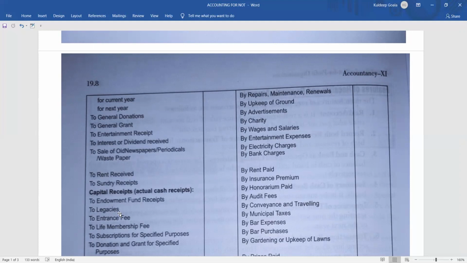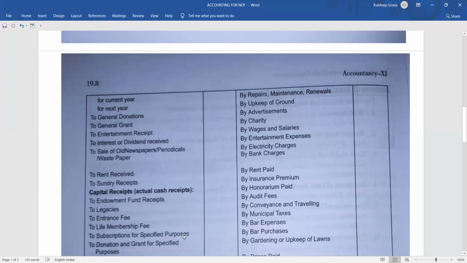In the same way, clubs and non-profit organizations also receive this type of legacy many times. Sometimes there are people who have no one in the world, so they decide that after they die, their property will be transferred in the name of a particular NGO or club. This amount of property or money that they get is called legacy.